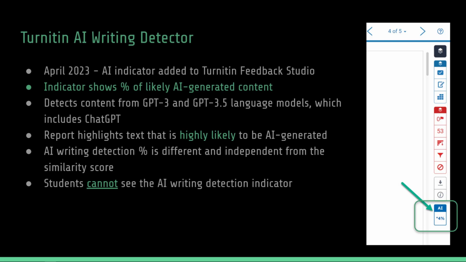You will see the AI indicator in the toolbar when viewing similarity reports. The AI indicator shows the percent of likely AI generated content identified in the document. The AI writing detection percentage is different from and independent of the similarity score. The similarity score represents the percentage of writing that matches writing found on the internet, in one of their databases, or in another student's paper. The AI indicator shows the percent of likely AI generated text. You, as the instructor, can see the AI indicator, but the AI indicator is not visible to students.